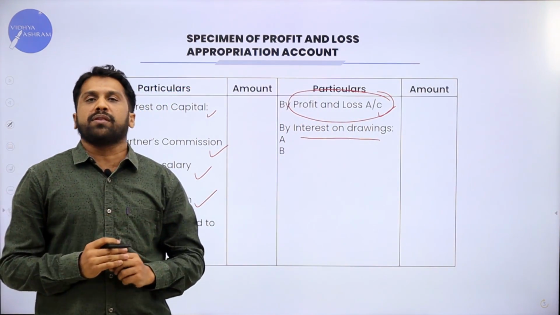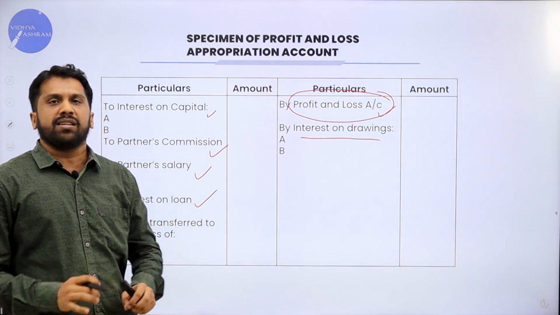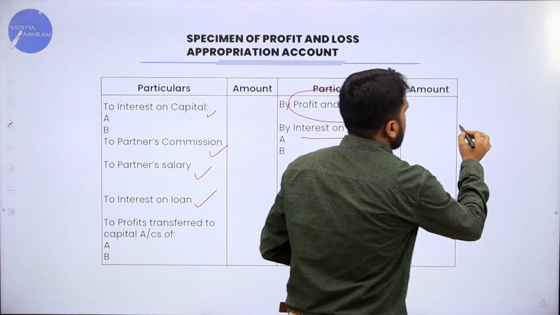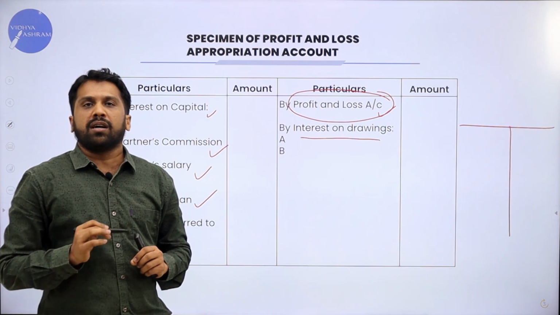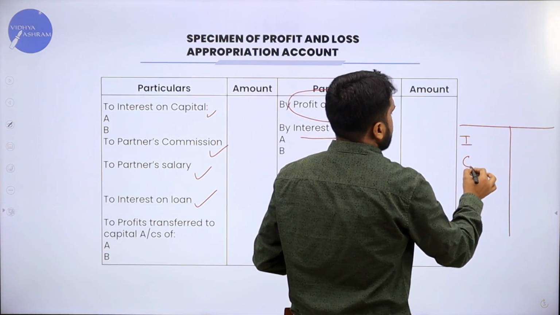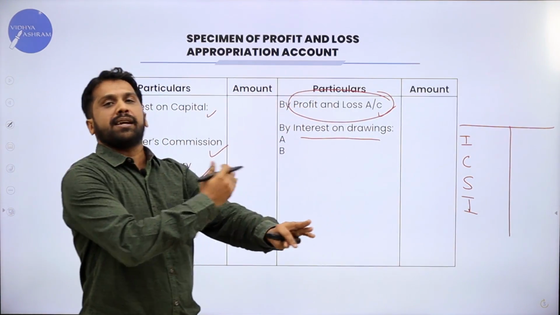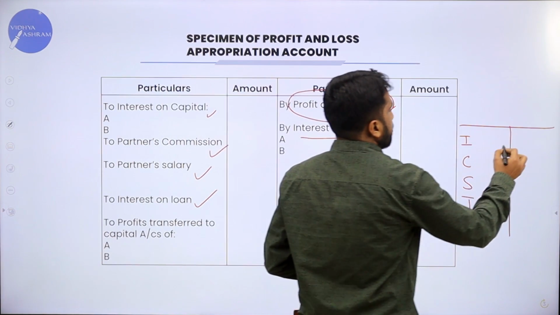Sir, how to remember this format? Simple logic I'll give you. Remember, this is your P&L appropriation account. You have to remember I, C, S, I. This is your debit side. What will come under credit side?